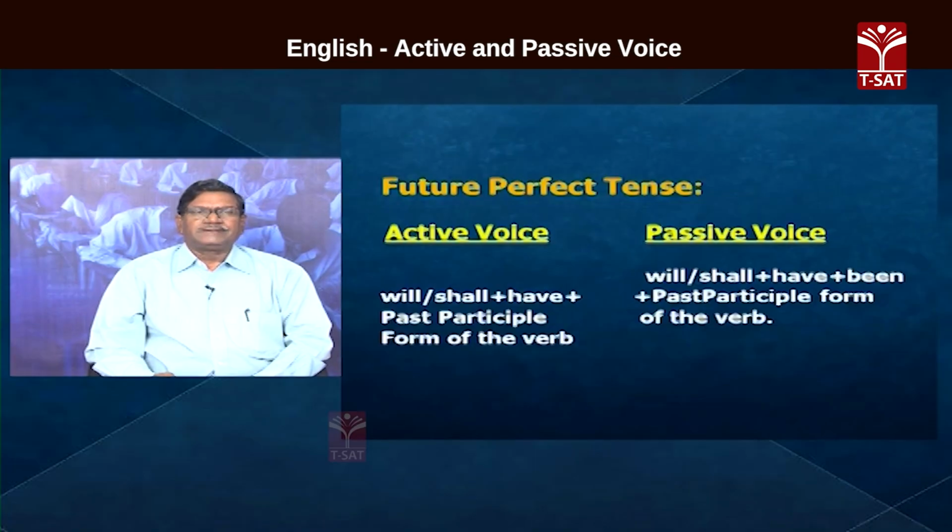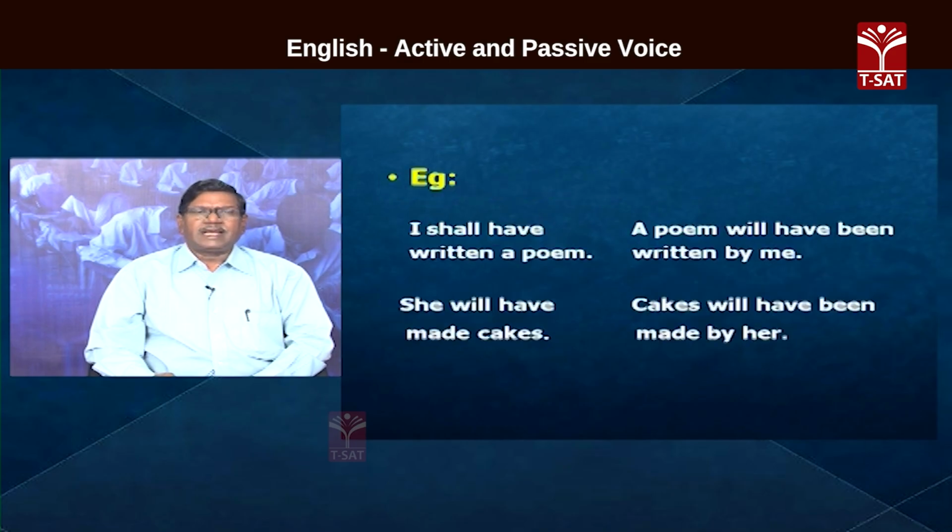Likewise, we can go for the next sentence. Future perfect. In the active voice, verb form will be, because it is future, will or shall will be the helping verbs, and because it is perfect tense, have also will be there along with will or shall, and then past participle form of the verb. I shall have written a poem.